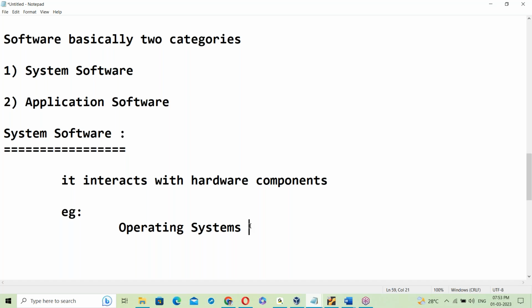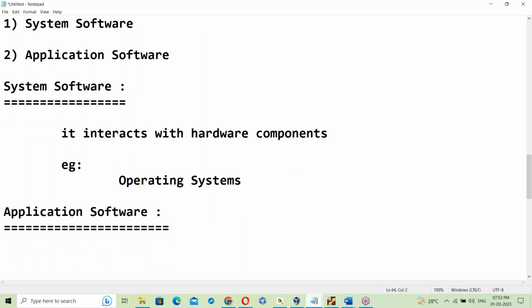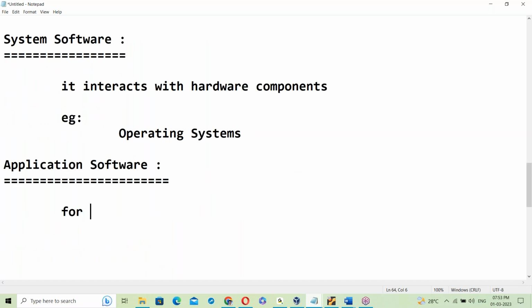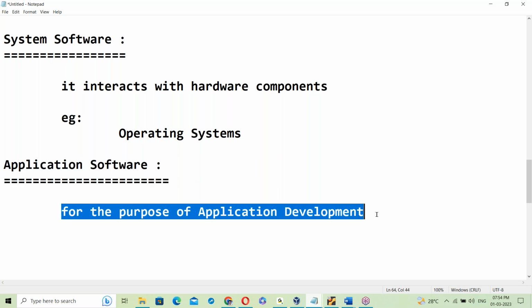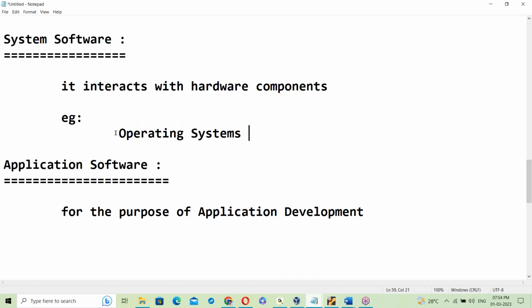What is application software? Application software is for the purpose of application development. System software interacts with hardware components, for example. Application software is for the purpose of application development.